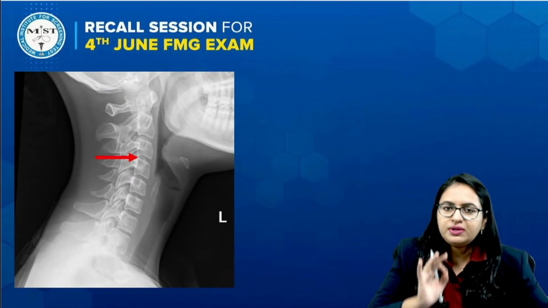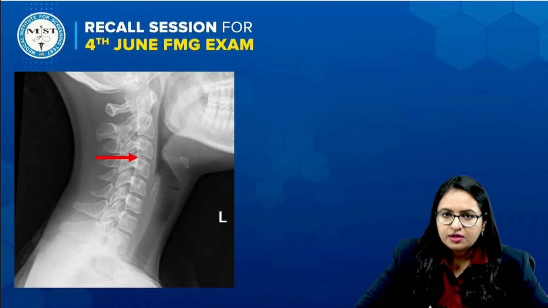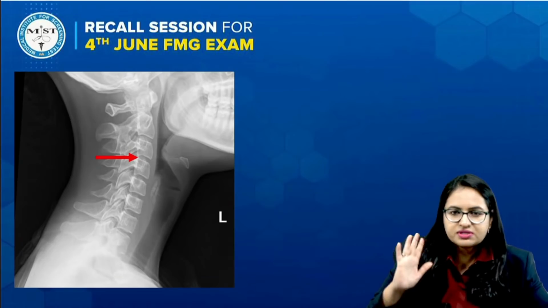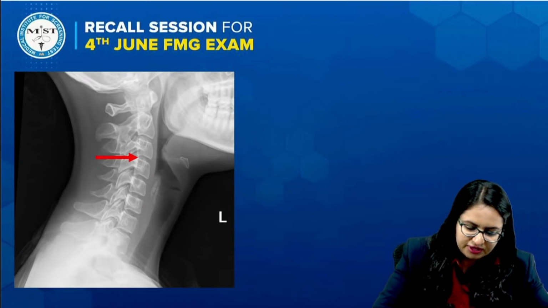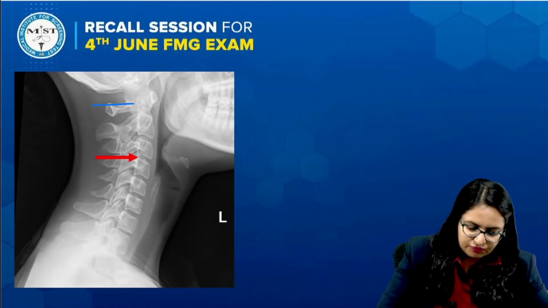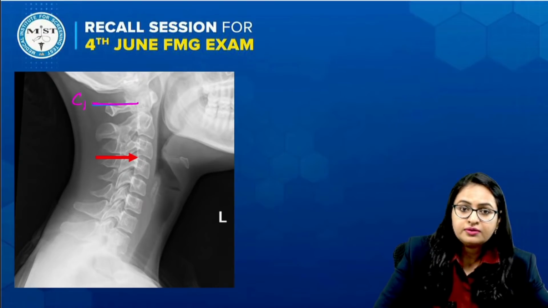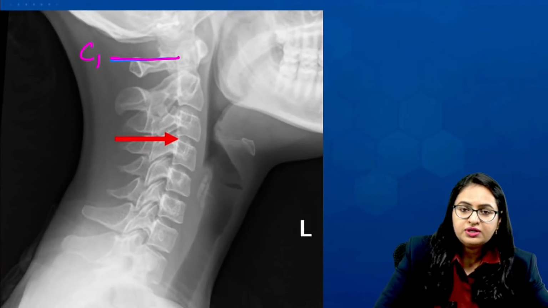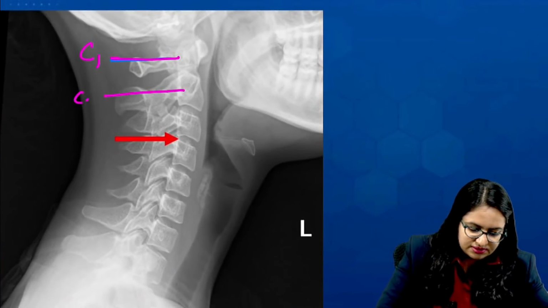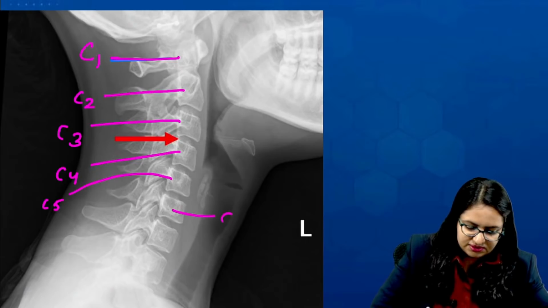You have to simply count the cervical vertebra. We know you are having 7 cervical vertebrae. So, start counting simply from above to the lower side. This one is C1, right? I will just zoom this image for you. This one is C1. This one is C2. This one is C3, C4, C5, this is C6,